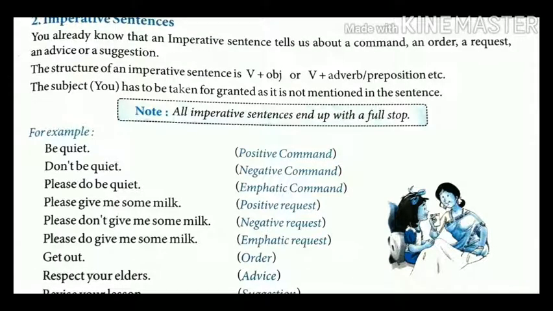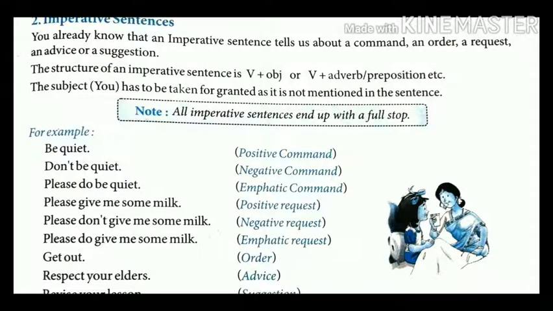The subject is always you in this kind of sentence. The subject you has to be taken for granted as it is not mentioned in the sentence. Here, students, please remember this box. All imperative sentences end with the full stop.